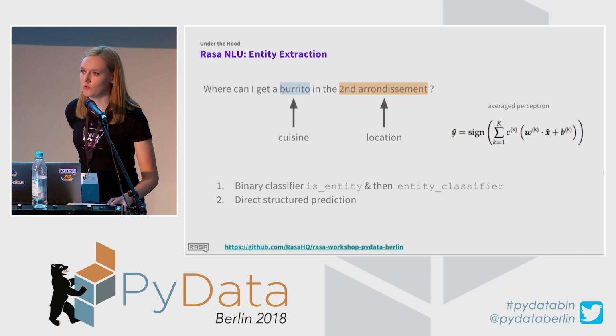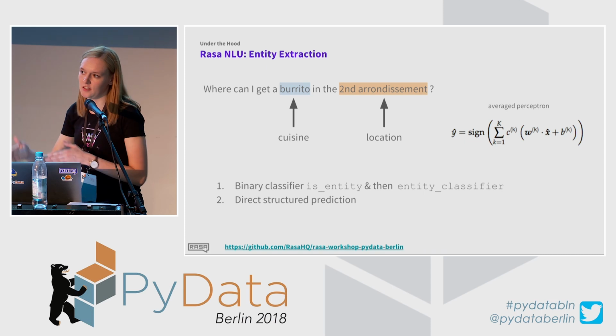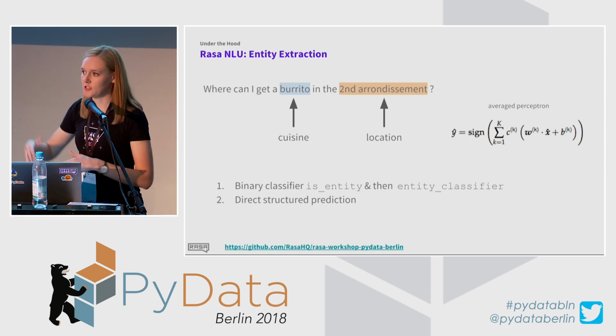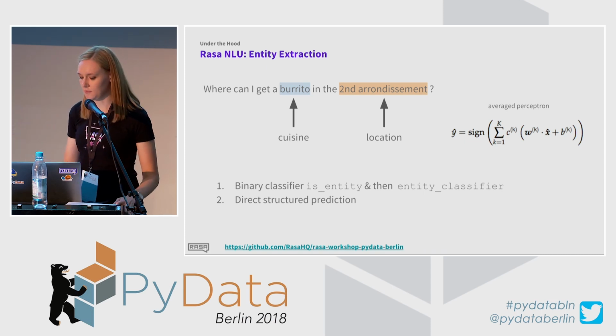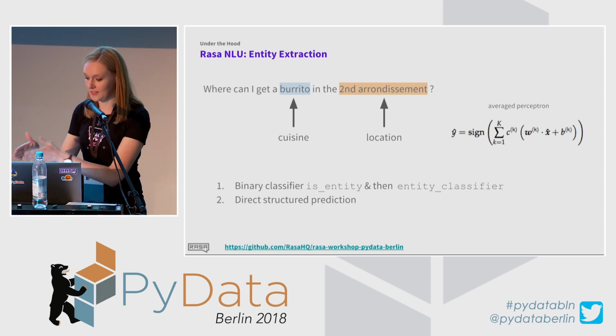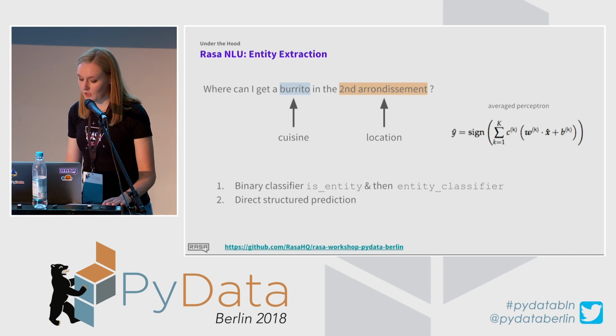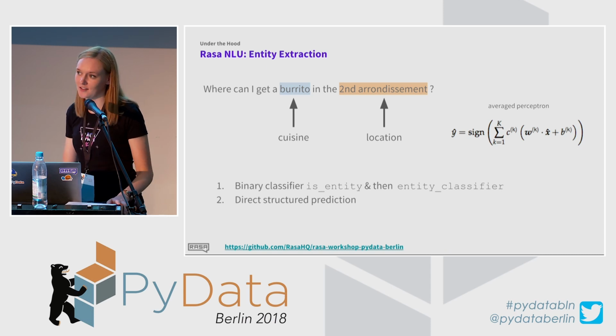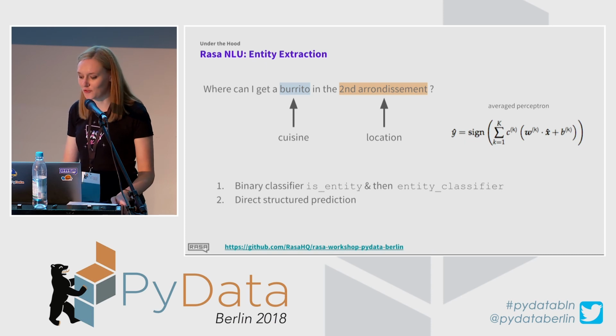For Rasa NLU, we use conditional random fields, and that works pretty well. So basically, it looks at surrounding words and surrounding tokens and predicts what entity is the target entity. It works quite well, it's still not the most complicated approach you can take. But of course, you can probably use some deep learning for that as well. But I think it would require a lot more training data.